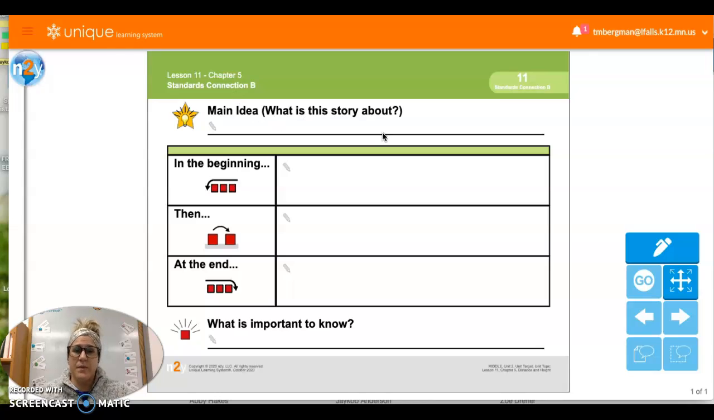So we're going to talk about the main idea, and then we're also going to sequence. So when it says the beginning, and then, and at the end, so these are sequence parts of our story. So main idea, we're just going to talk about just this chapter, okay? So what was this chapter about? Basketball, right? So it's about basketball. In the beginning, what happened? So what happened in the beginning?